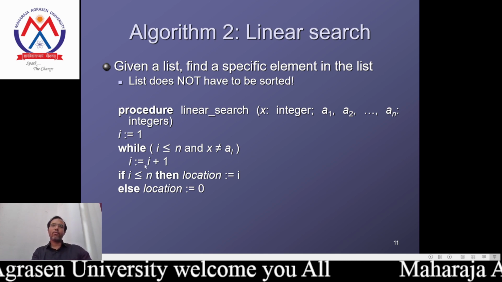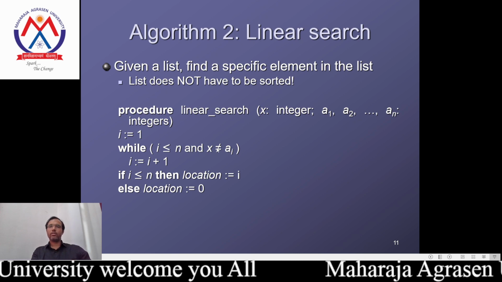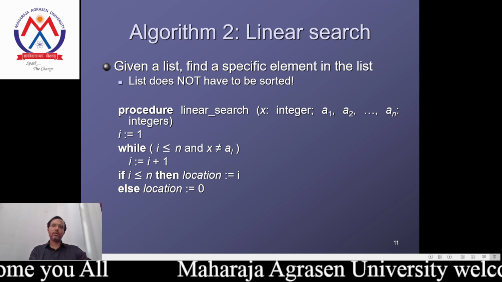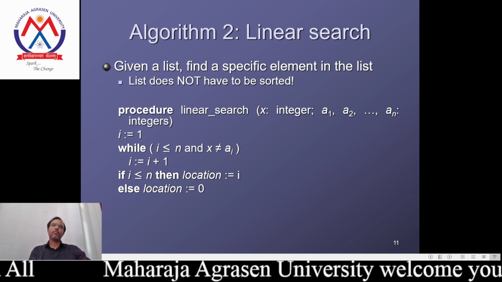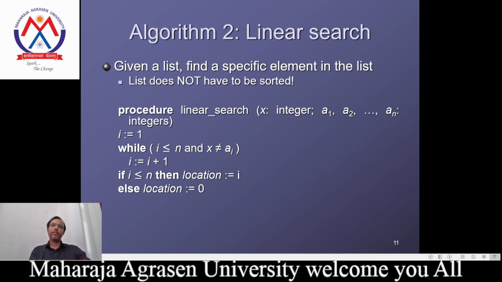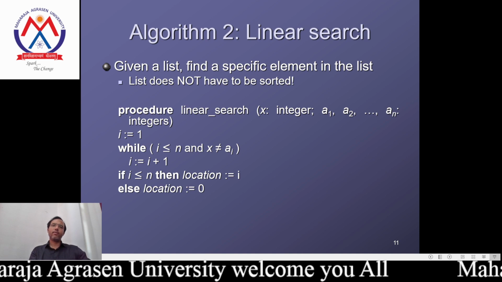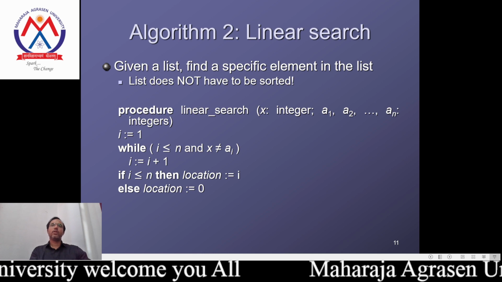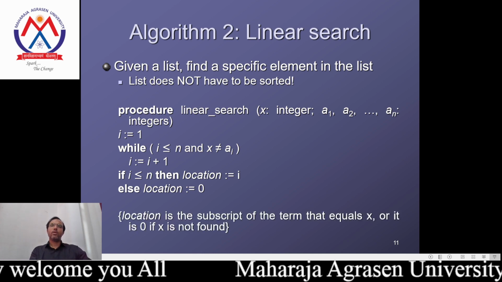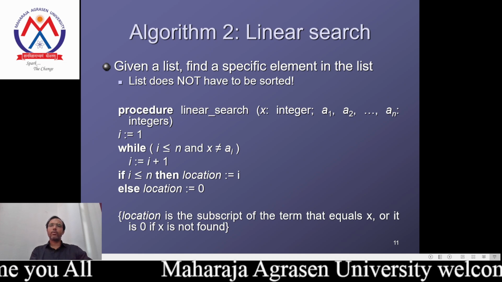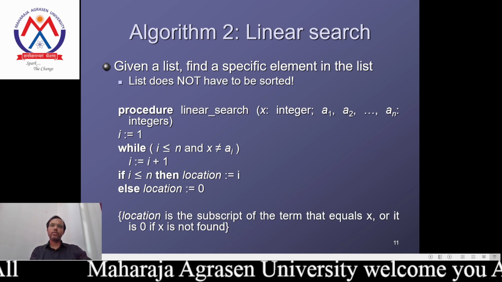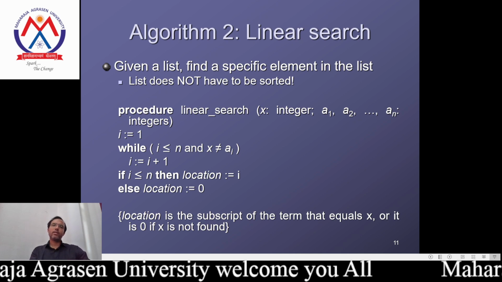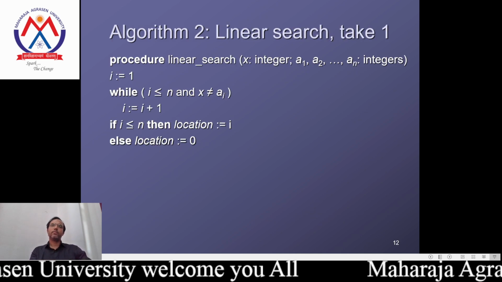In each step, we use the statement i equal to i plus 1, and repeat the process until we find the element. If we find the element, the location will be i, the ith location. Location is the subscript of the term that equals x, or it is 0, meaning the x we are searching for is not there.